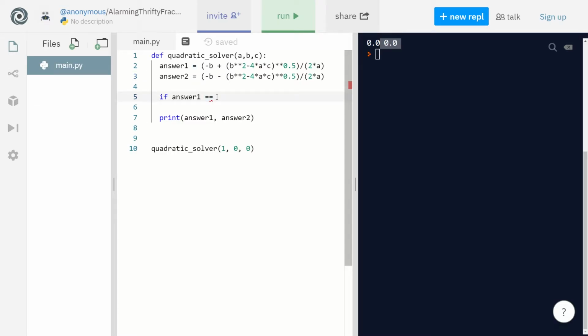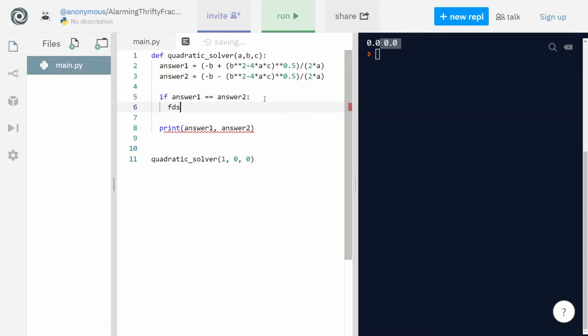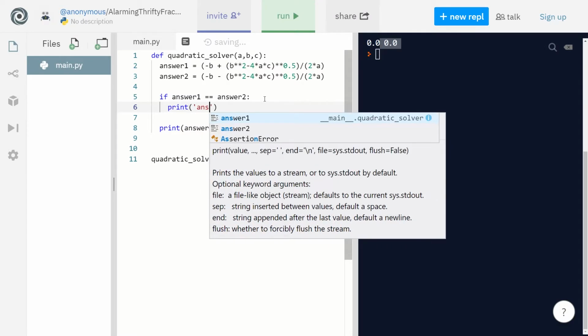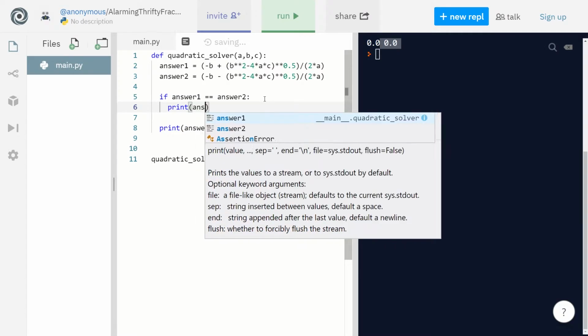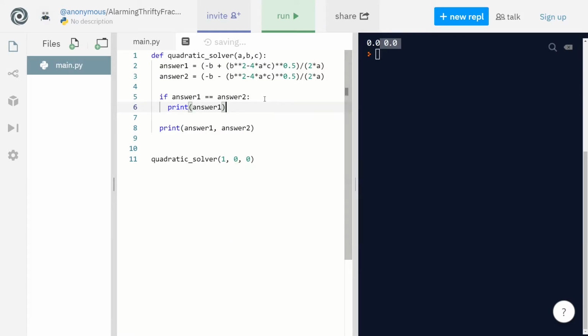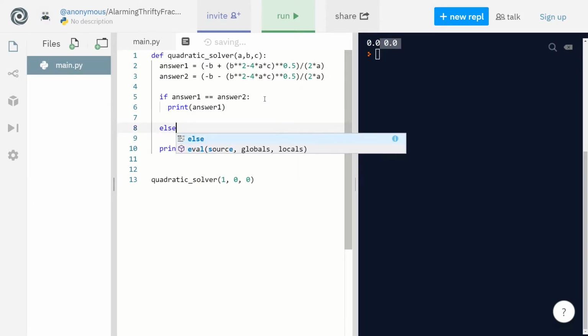The double equal sign compares the values. So we want to compare answer1 and answer2. And if this is true, then it does something. So if it's the same, we just want to print answer1. And else, if this is not true, then you would do that.